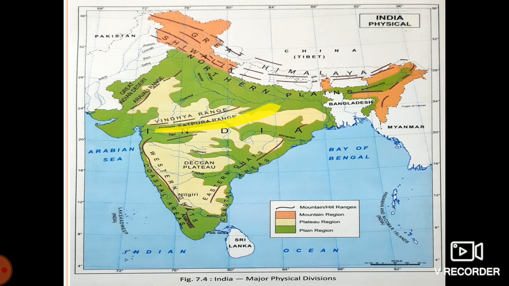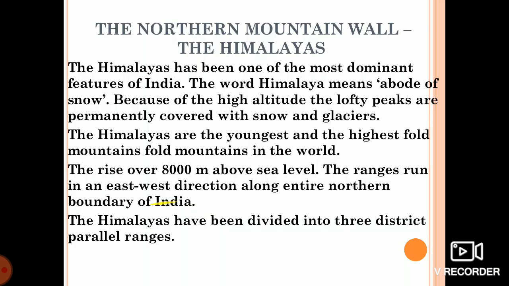Below that is your Satpura range. Here is the Western Ghats. Here is the Eastern Ghats. Here is the Western coastal area. Here is the Eastern coastal area. Here is Anamalai. These are the major physical divisions.